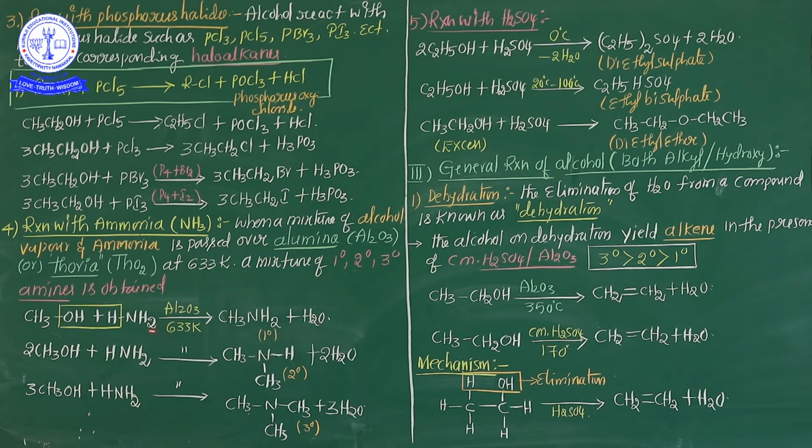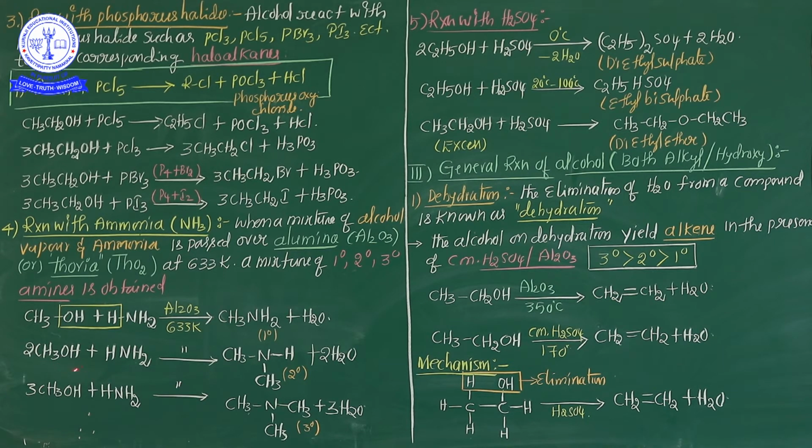You know that very well, my dear students, this cleavage belongs to the C-OH bond cleavage. From the alcohol, the OH group is separated, and from the amine group, H is separated. This OH and H separate to form a water molecule. It's clear? So 1 degree alcohol, whenever reacted with ammonia, forms 1 degree amines.